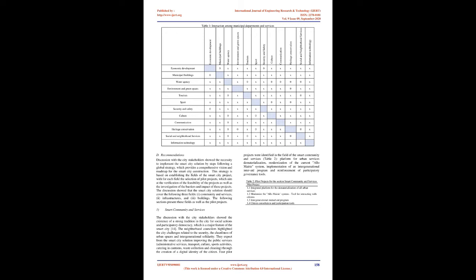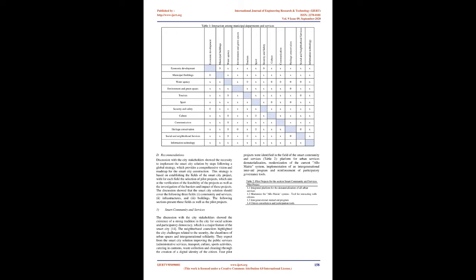C. Data analysis. Data analysis included the following steps: data cleaning, data consolidation from different sources, data classification according to the major issues on the smart city transformation, and finally data description using statistical or graphic methods. One of the big issues in this phase concerned data sharing and interaction among the municipal departments and services.